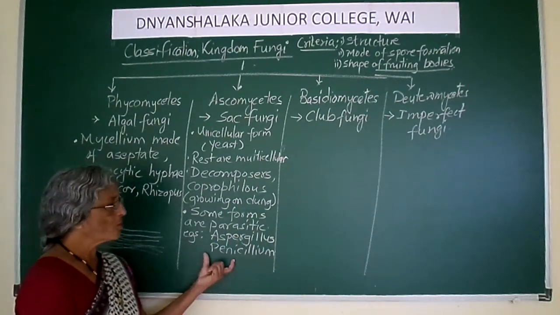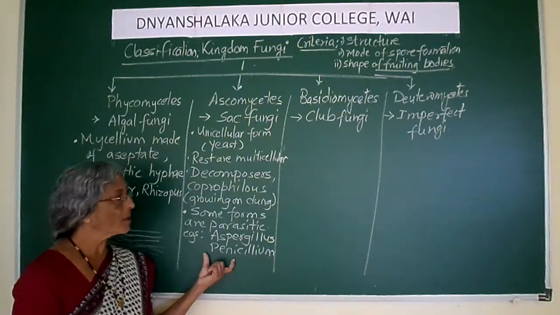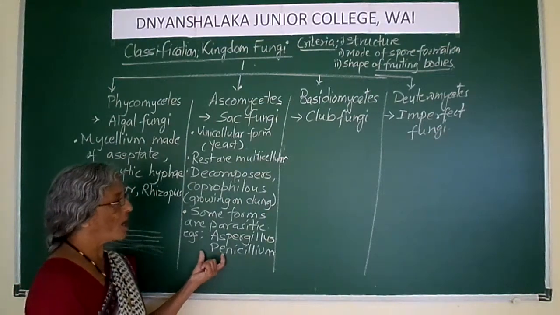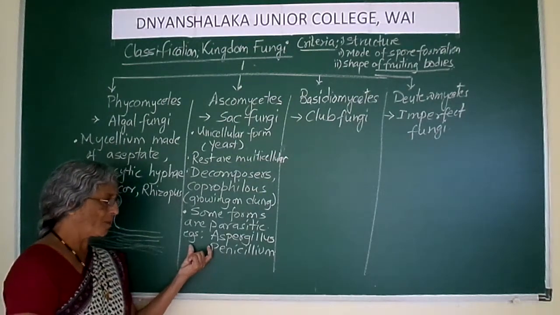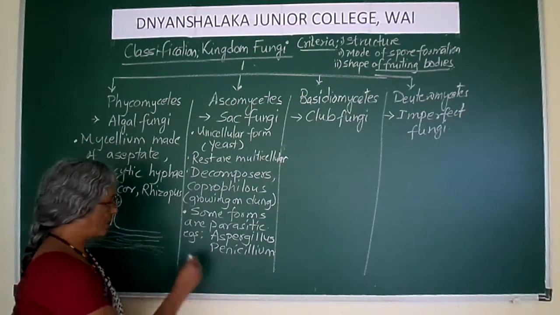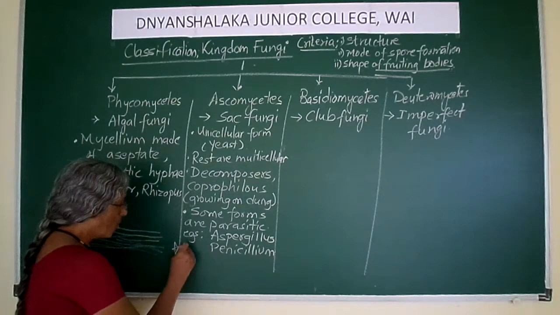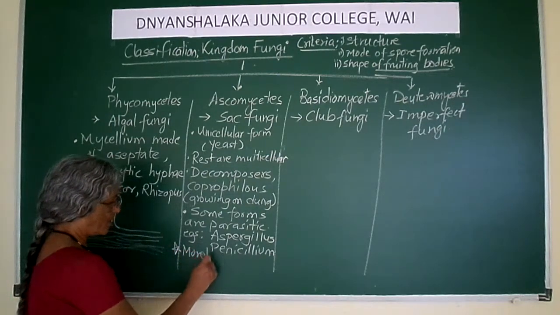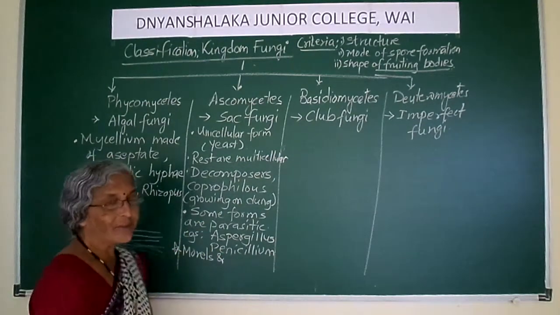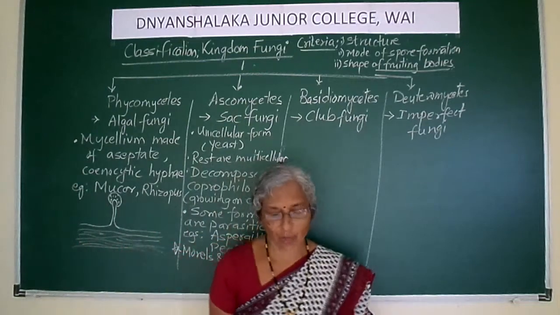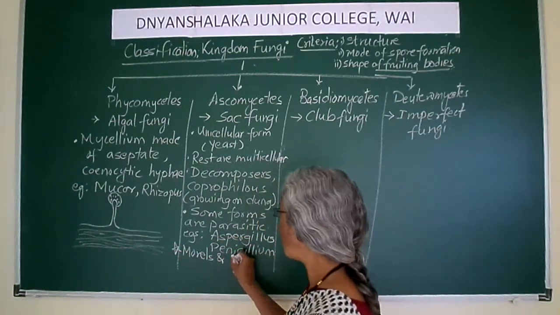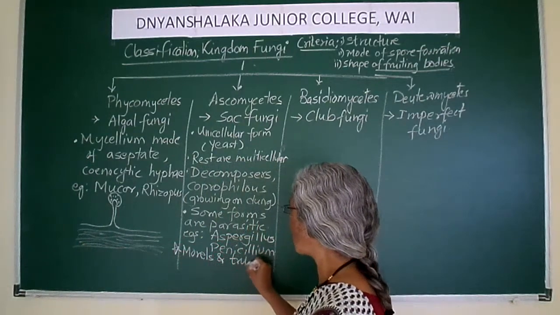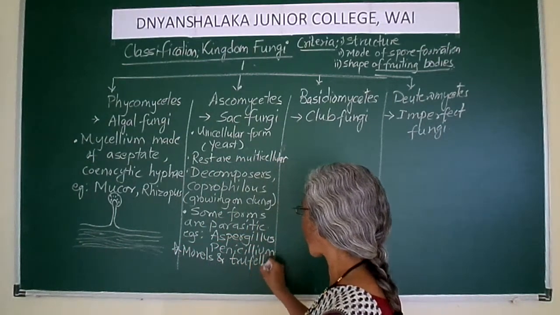So these are the fungi belonging to the ascomycetes. Now another important point in ascomycetes is that there are two types of ascomycetes which are called the morels and the truffles.